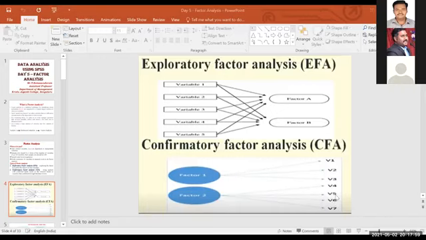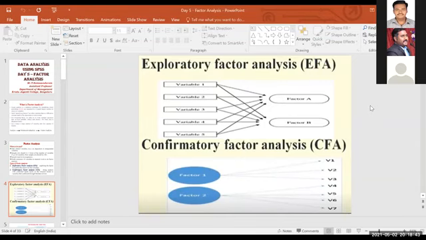Then after confirming, identify what is the factor loading for variable 1, variable 2. Factor loading is the value you will have in the rotated component matrix output table. I will show that output table. From that you can interpret, sir, that the first variable, cleanliness, has a high significance on the working environment factor, and hygienic is moderately significant on the working environment factor. Like that you can interpret for each factor. Okay, now is it clear what EFA and CFA are? By seeing this picture, you can have a clear idea, right? If it is clear, now we'll move to the next thing.